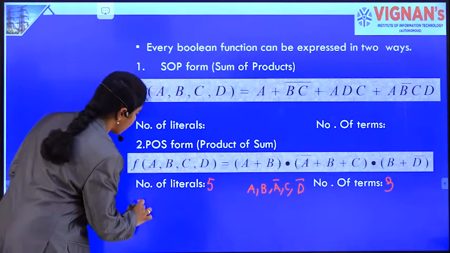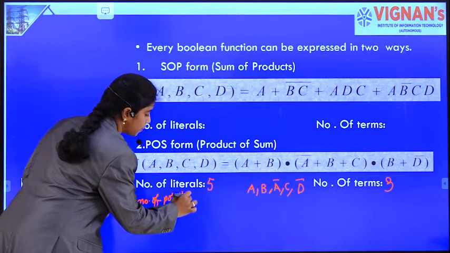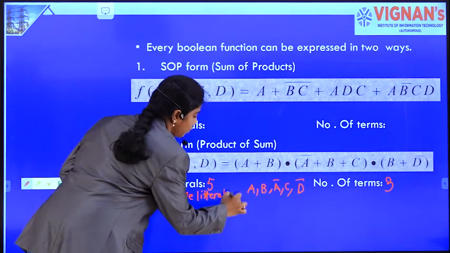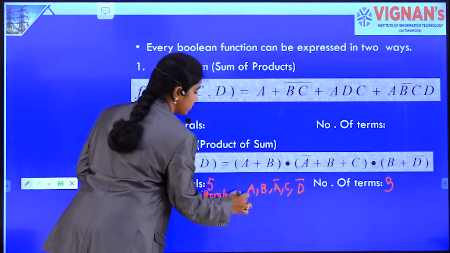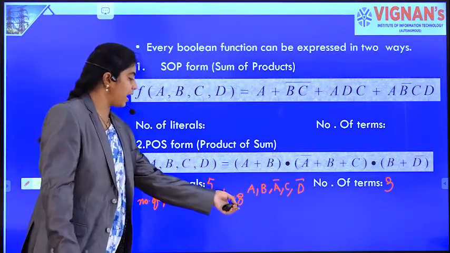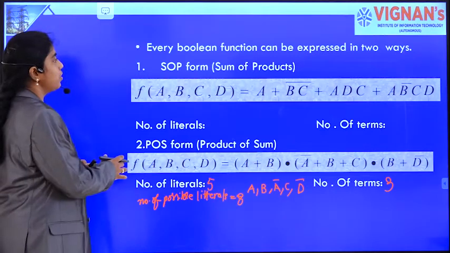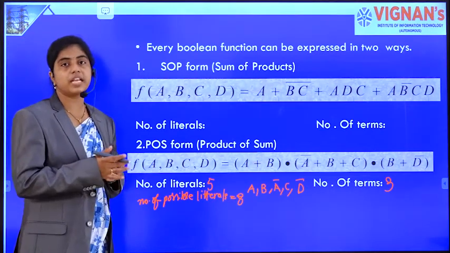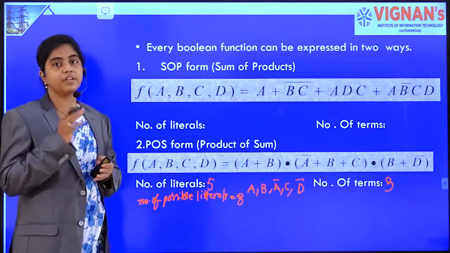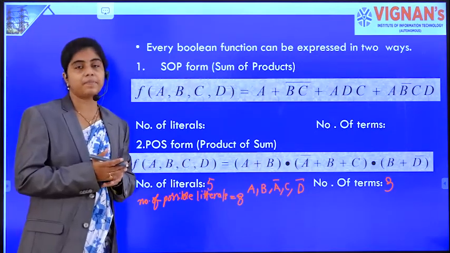And again, the number of possible literals are 2n, that is nothing but 2 into 4, 8. There can be 8 possible literals in the function, but we are having 5 literals in our function. So this is about what is a Boolean function and its terminology like terms, literals and variables. I hope you understand the difference between variables and the literals. Now we move on to the actual Boolean algebra.